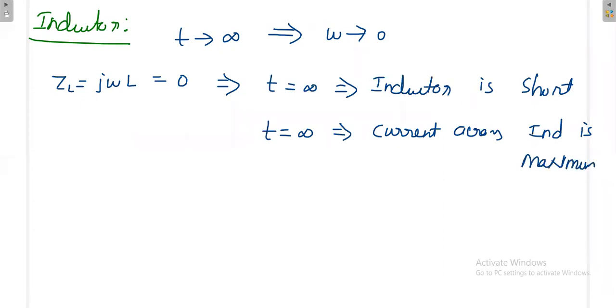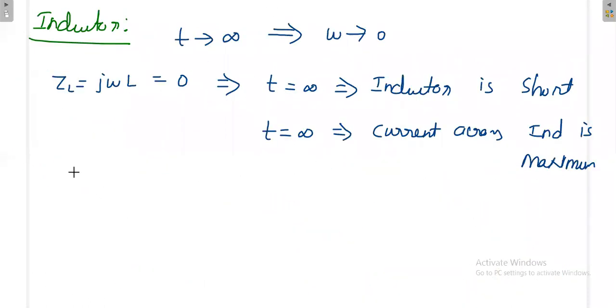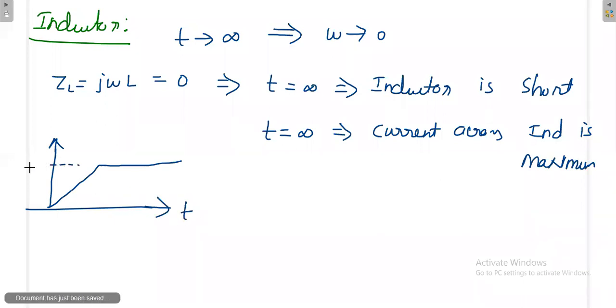Okay, because we have seen it here itself. For an inductor, after steady state, the current across the inductor is the maximum current. So how will the current across the inductor increase? It will increase linearly like this, and finally it will become constant. This is the time axis and this is the current across the inductor. Say the maximum current is I naught. This state we call the steady state. After t steady state, the current will remain constant.